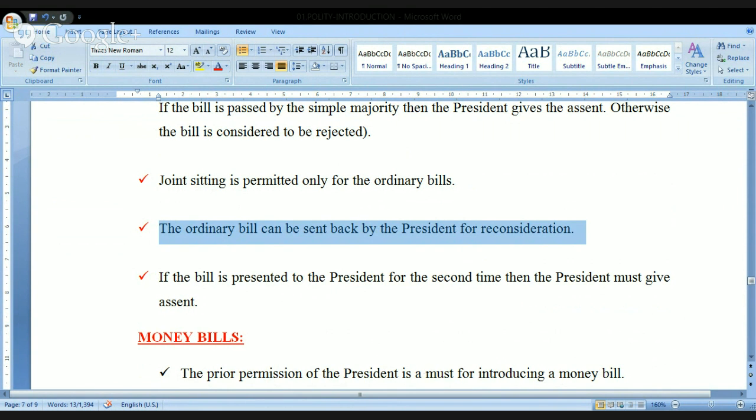What do you mean by this sending back for reconsideration? Kindly remember here. Now we have introduced a bill in the Lok Sabha. It is passed in the Lok Sabha, went to Rajya Sabha, again it is passed in the Rajya Sabha, now it goes to the President of India. Just because it is passed by both the houses of the parliament, it does not mean the bill will be accepted by the President of India.